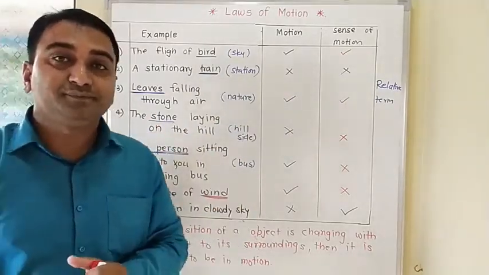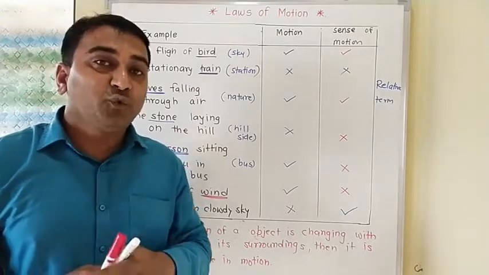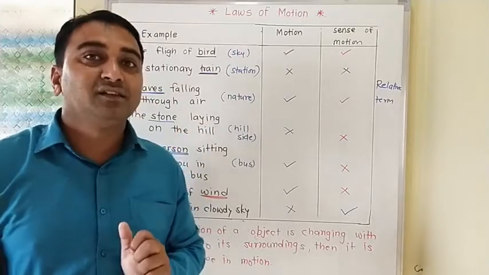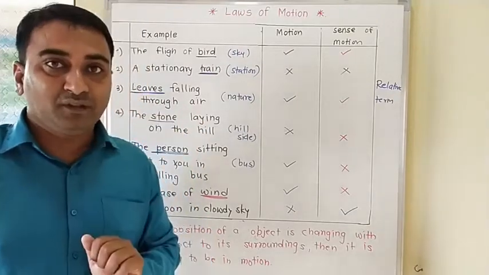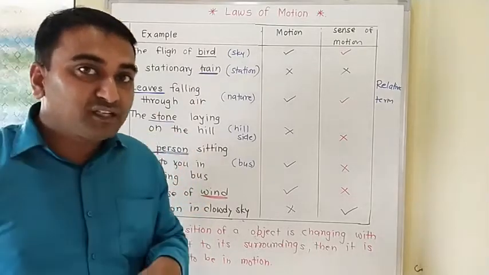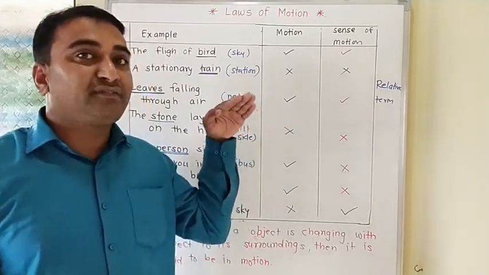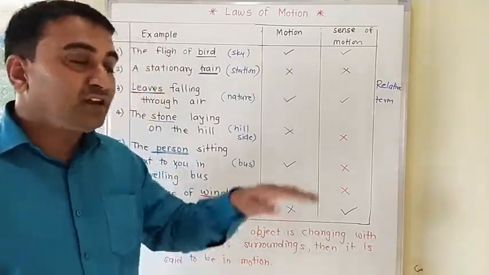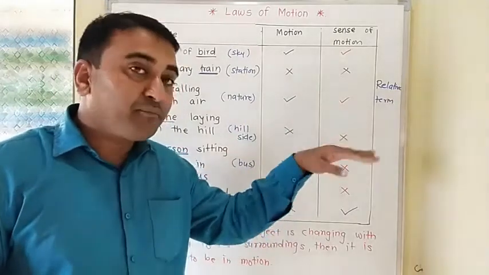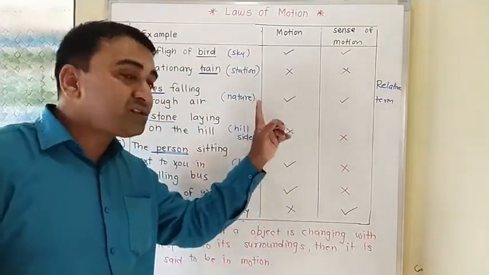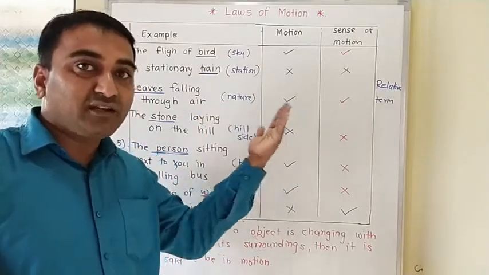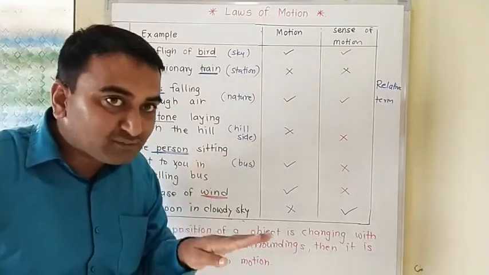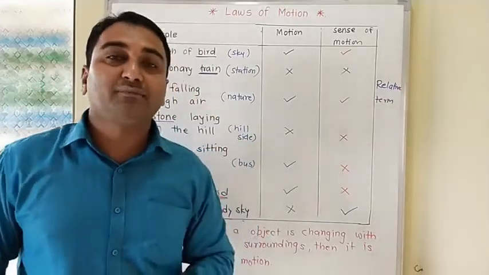A good example for that one: have you seen the serial Ramayana? In the picturization, when they were shooting these events, there is an event of Hanuman. We observe, we sense, that Hanuman is flying in the sky. But how is it possible? In that scene he was stationary at that time and the background scene, the background surrounding, was changing. It was running behind. As it runs behind, we sense Hanuman is moving forward. Again, one good example for this.